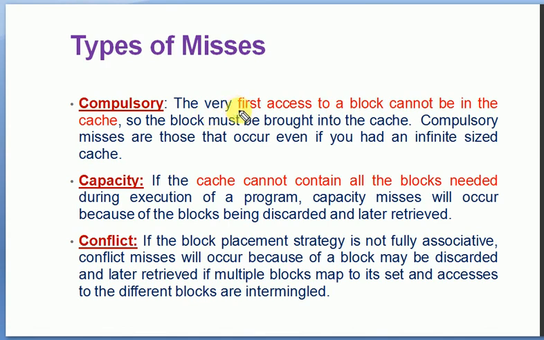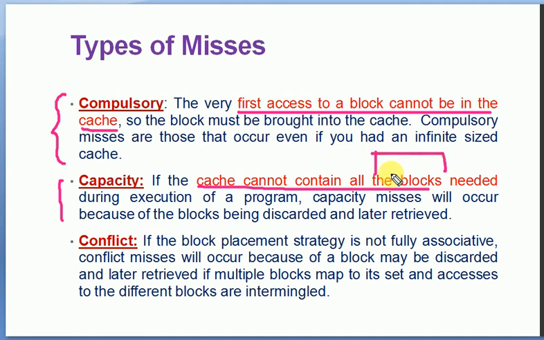For a compulsory miss, the very first access to a block cannot be in the cache. So initially, right after switching on the computer, if I am trying to access a particular piece of data, there will be a miss because the data is not in the cache. It is to be taken from the primary memory. So for every operation, this compulsory miss cannot be avoided. Then capacity miss: if the cache cannot contain all the blocks needed, it has some data available, but not all of it, due to the capacity issue. It cannot hold all the data. That time you can have a capacity miss.